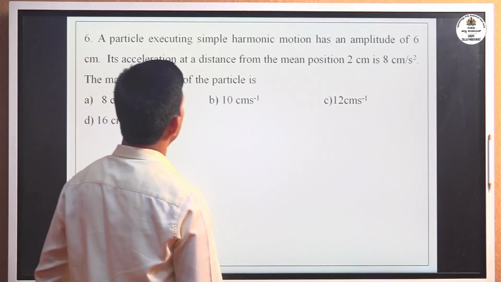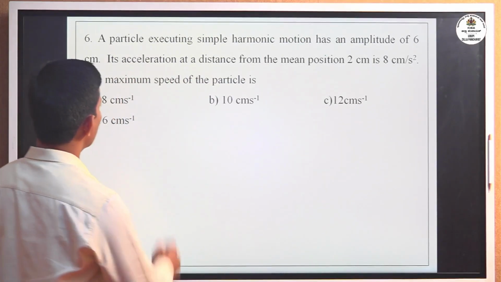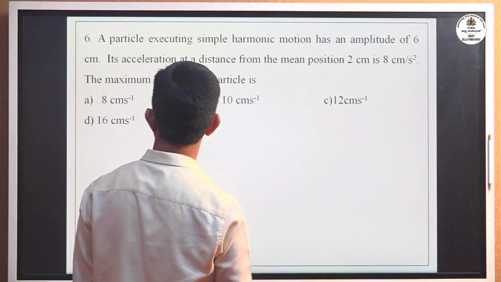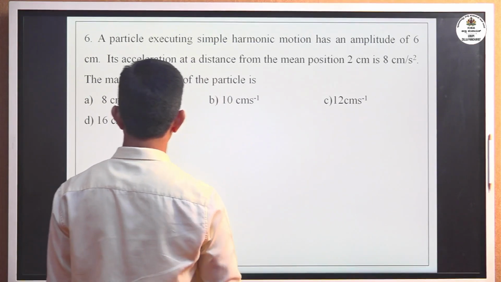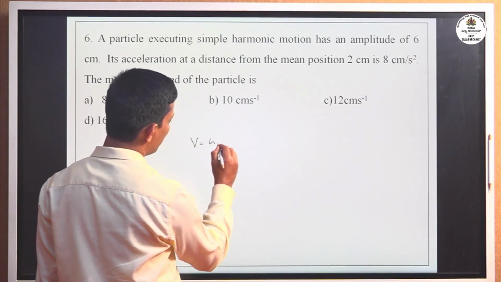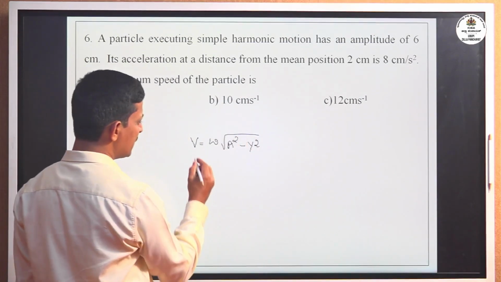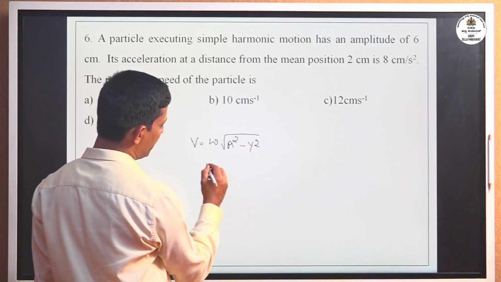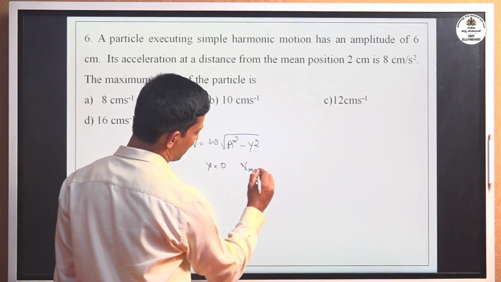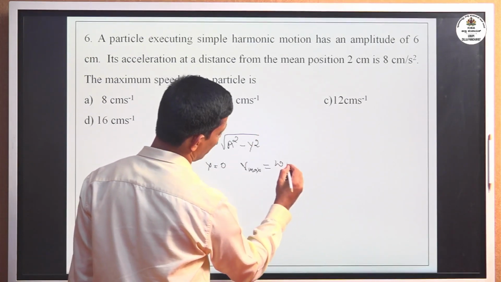A particle executing simple harmonic motion has an amplitude of 6 centimeter. Its acceleration at a distance of 2 centimeter from the mean position is 8 centimeter per second square. What is the maximum speed of the particle? Now we know the velocity expression, speed is omega square root of a square minus y square. Velocity is maximum at the mean position. For the mean position, displacement y equal to 0, so v maximum equals omega square root of a square, that is omega a.